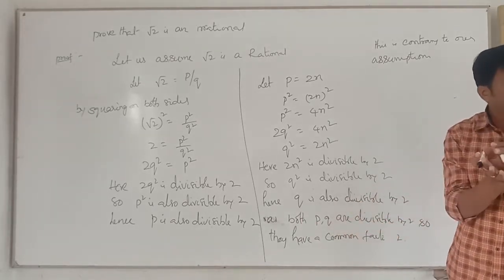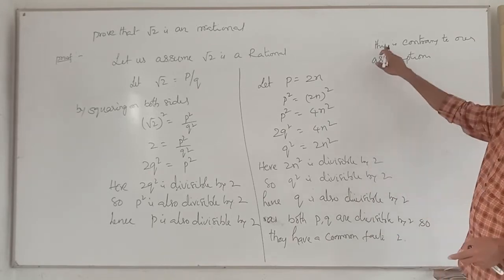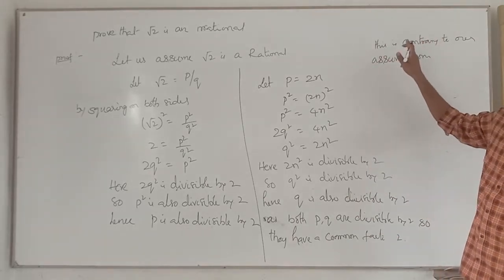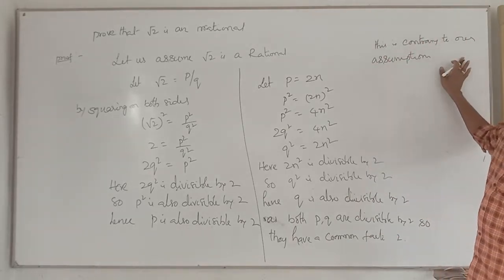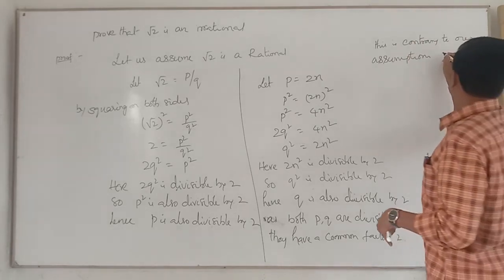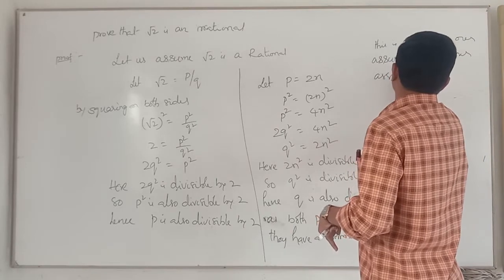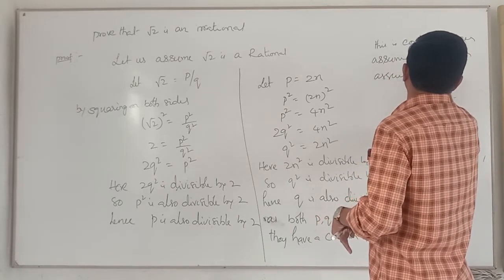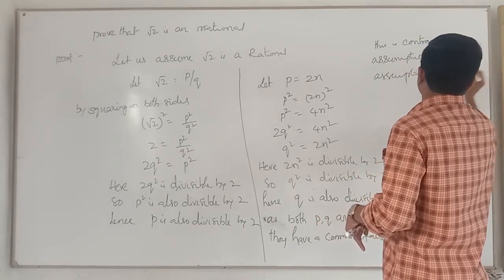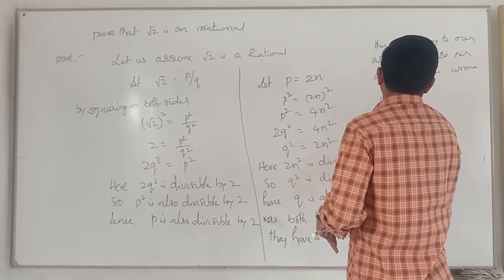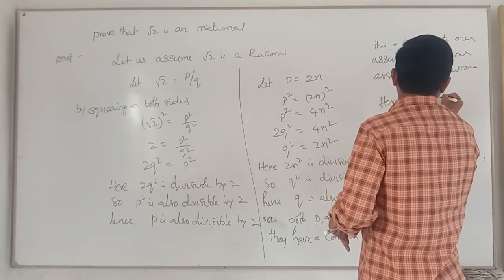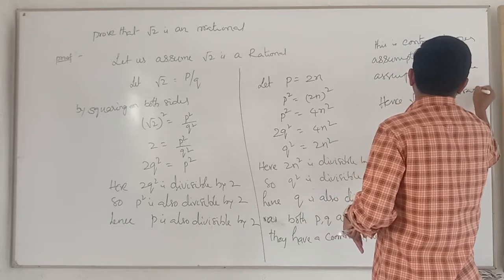So that is negative or not? That is false or not? So this is contrary, meaning opposite to our assumption. Our assumption is wrong. Hence, root 2 is an irrational.